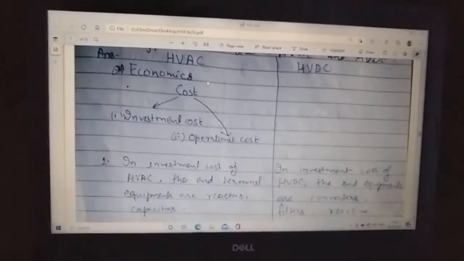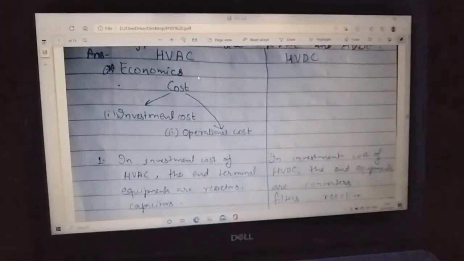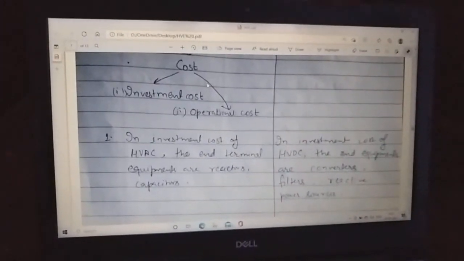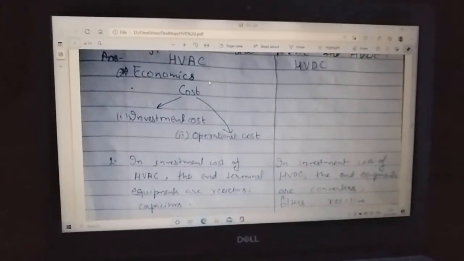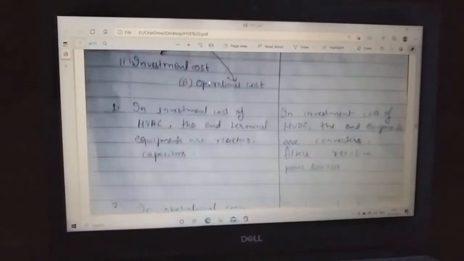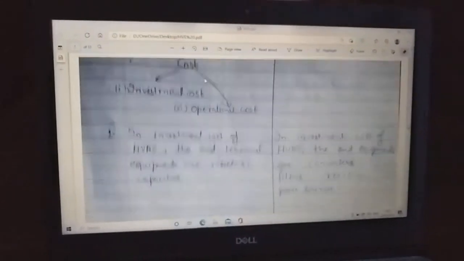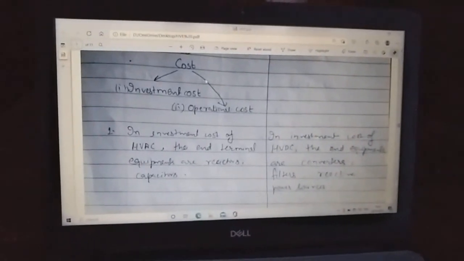If we come to the point of economics, then we see the cost. What will be the cost for establishing or operating HVAC or HVDC? The cost will be of two types. First is the investment cost and second is the operational cost.